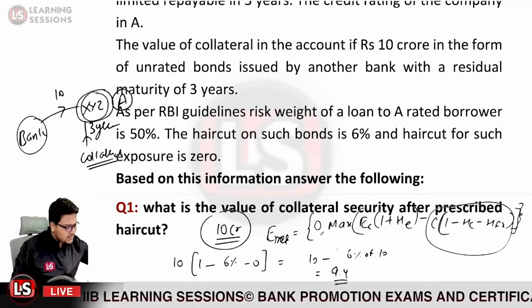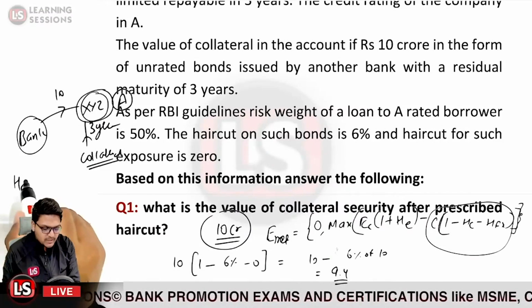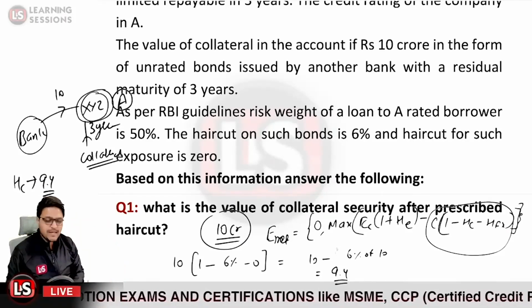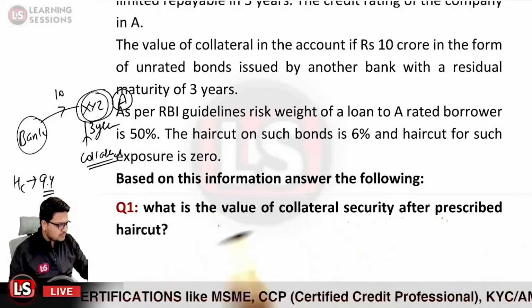So we can say the haircut adjusted collateral value, we can simply write over here, haircut adjusted collateral value is 9.4 crore that we calculated. Okay. So that is related to question number 1. Now let's move to another question.